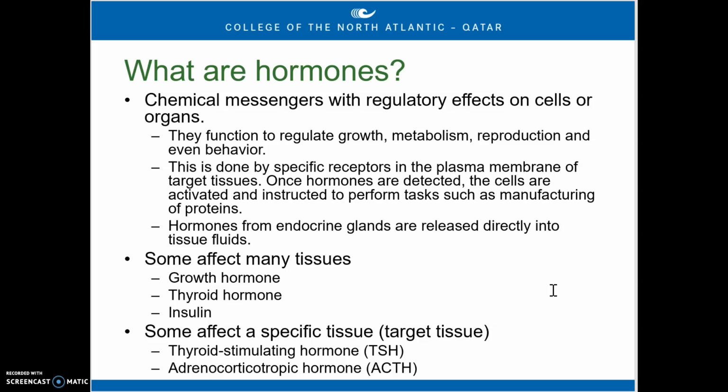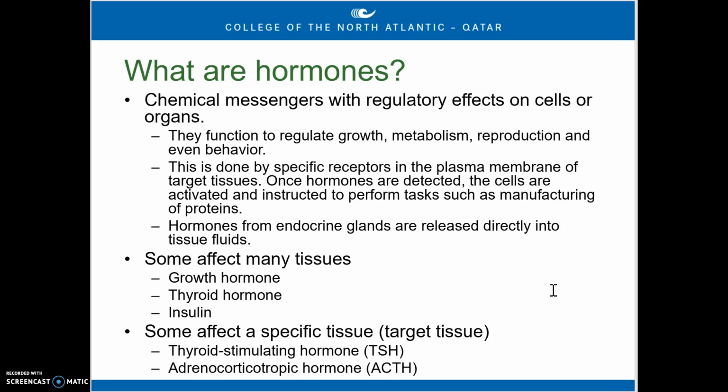Now, some hormones can have an effect on lots of different tissues. For example, growth hormone has an effect on most tissues and cells in our body. So when growth hormone is released, it has a major influence on our body. Thyroid hormone is the same thing. It has receptors on lots of our cells, so when it's released from the thyroid, it can have effects throughout the whole body, as is insulin. Insulin, of course, is a hormone that helps us control blood glucose levels.